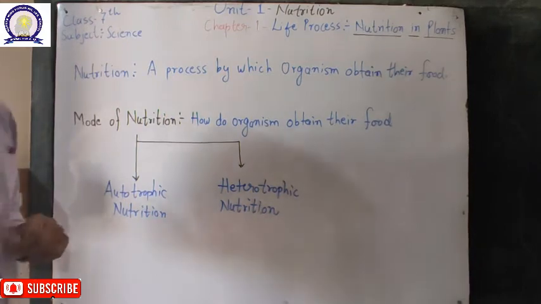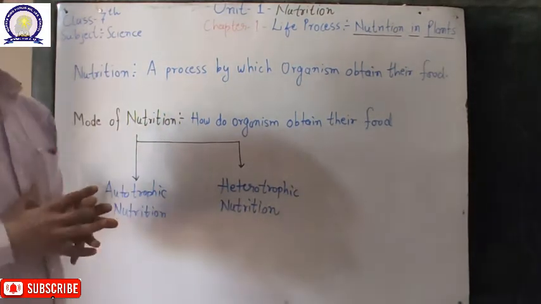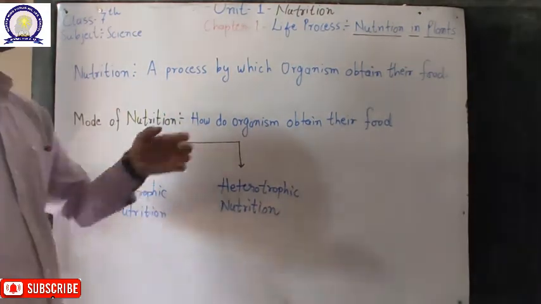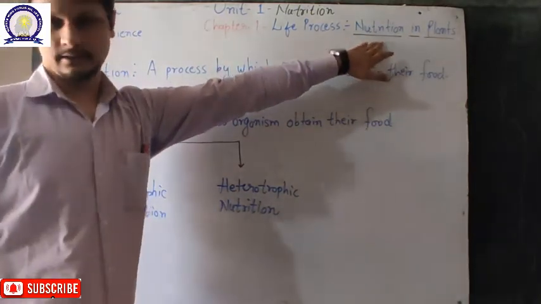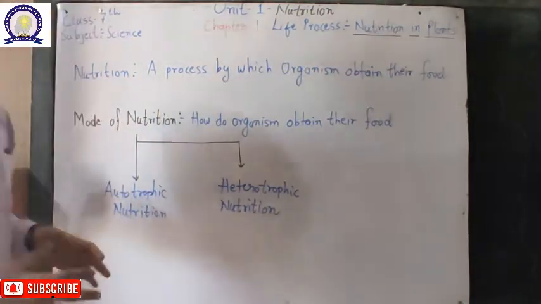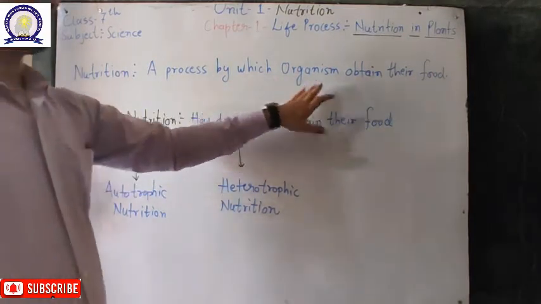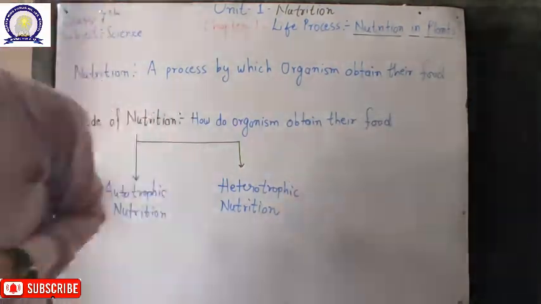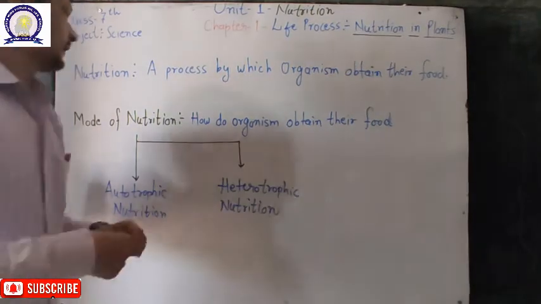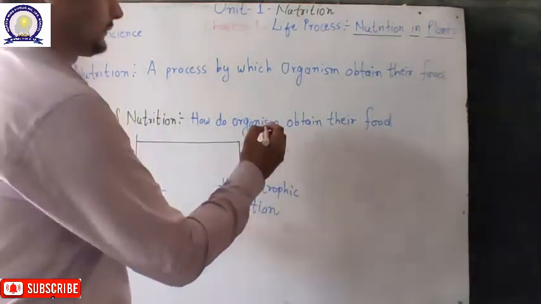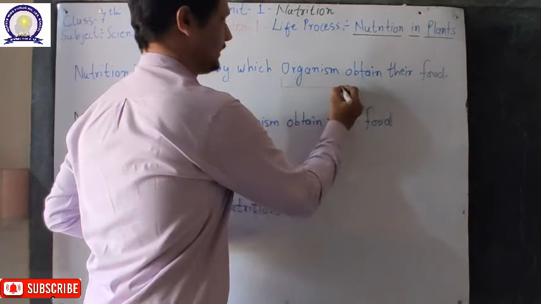First we have to discuss the meaning of the word nutrition. Basically, nutrition means a process by which organisms obtain their food. Now we have to give attention to some words in the definition.